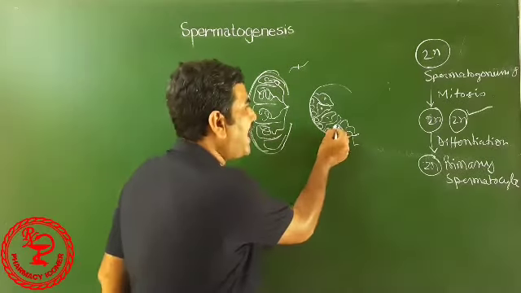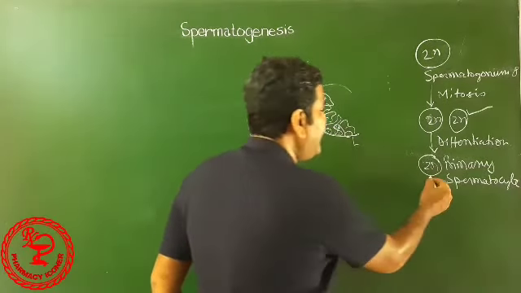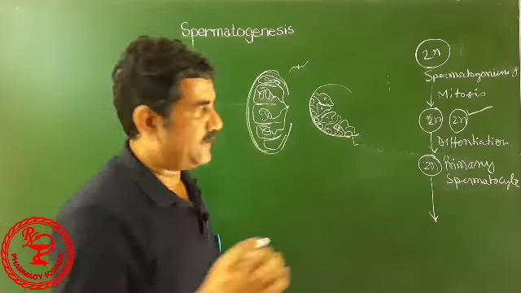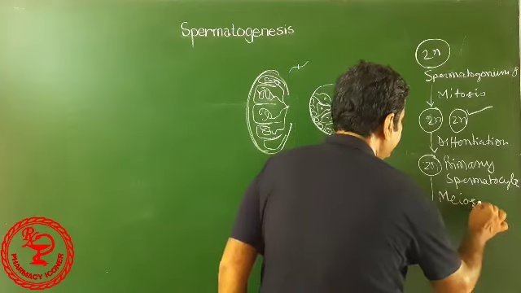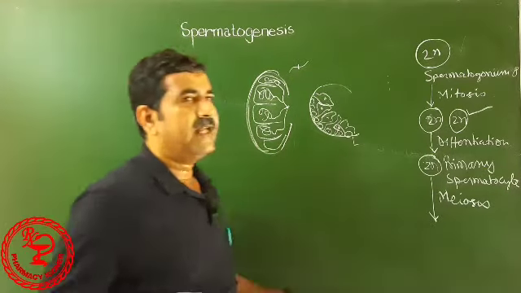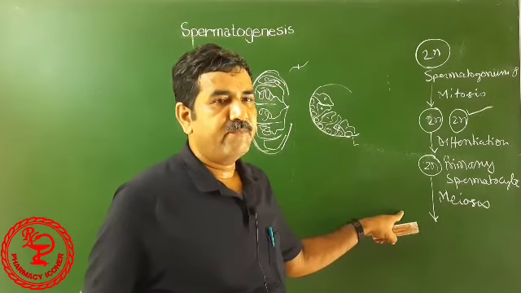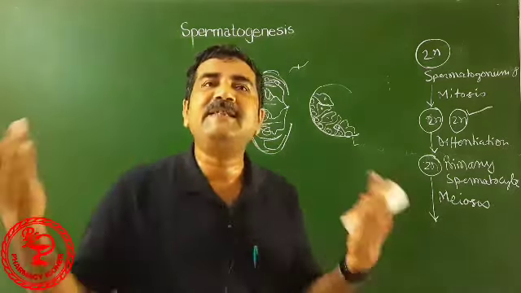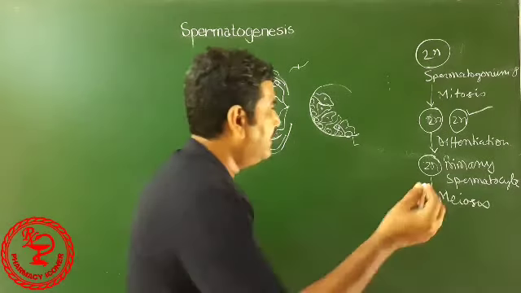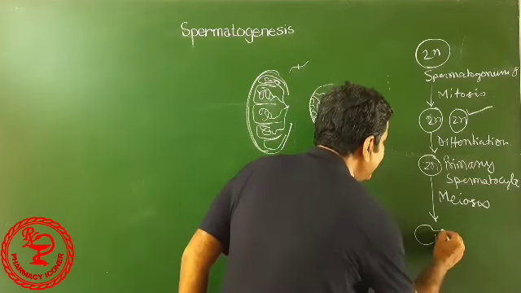Now, this primary spermatocyte divides by a process called meiosis. Replication of genetic material occurs in this procedure. That is, genetic material is doubled. And two haploid cells are produced.